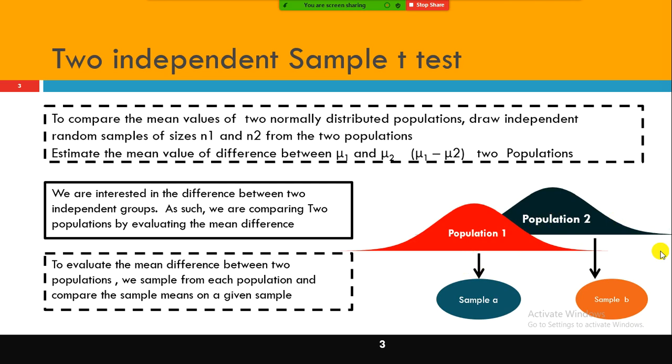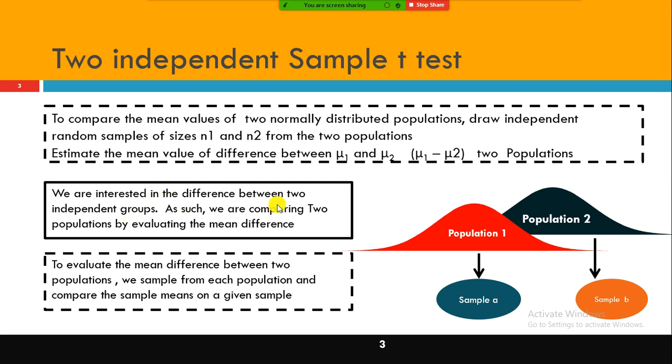We draw samples from these two independent populations and compare whether the mean purchase amount is the same. If it is not the same, then we are rejecting the null hypothesis, right? We are rejecting null. That is what we are going to test here.